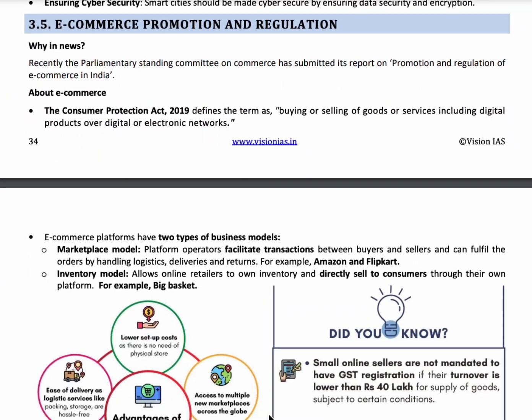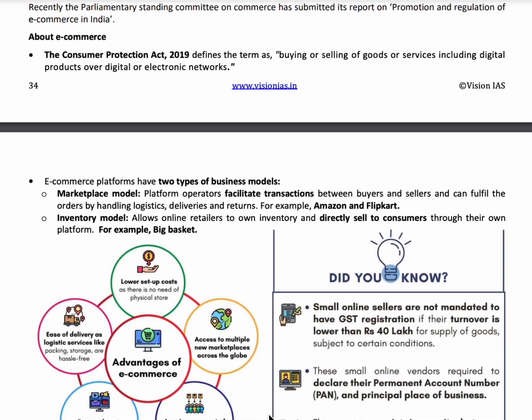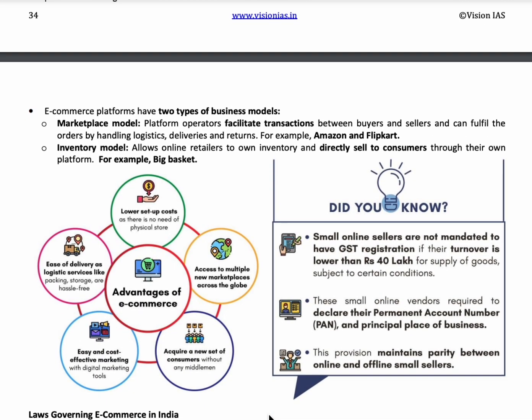The next topic is e-commerce promotion and regulation. Buying or selling of goods or services including digital products in digital or electronic networks is called e-commerce. E-commerce is defined under the Consumer Protection Act of 2019. E-commerce lowers the cost of setting up a store, it gives access to new and multiple marketplaces across the globe, it acquires a new set of consumers, marketing is easy and cost effective, and an easy delivery procedure is applied to e-commerce.